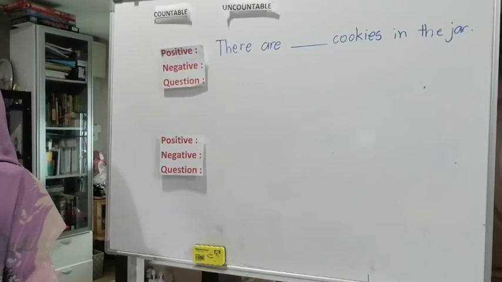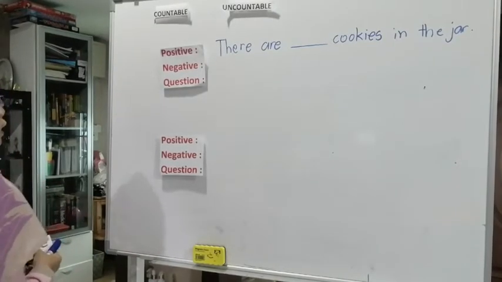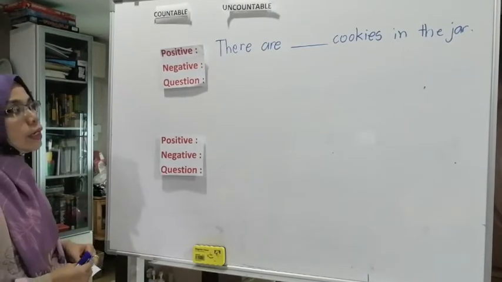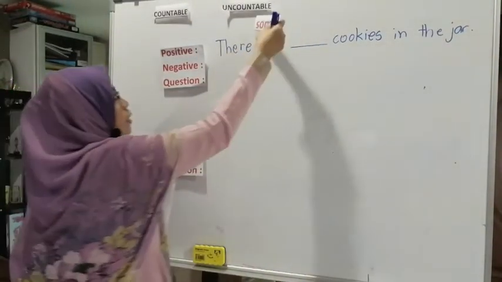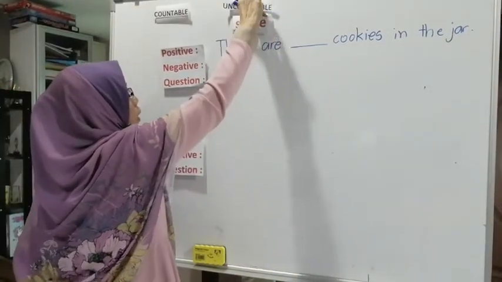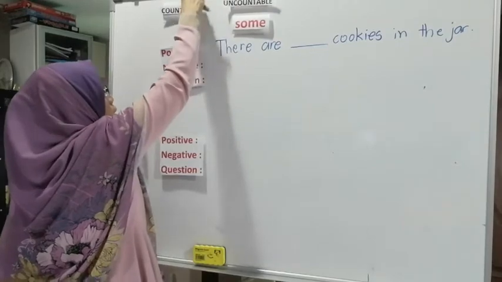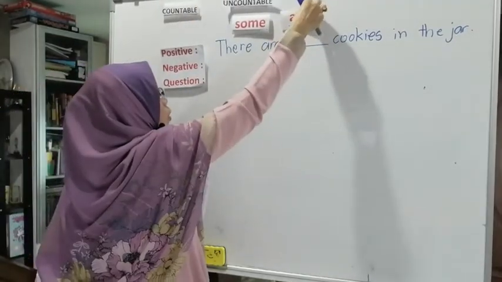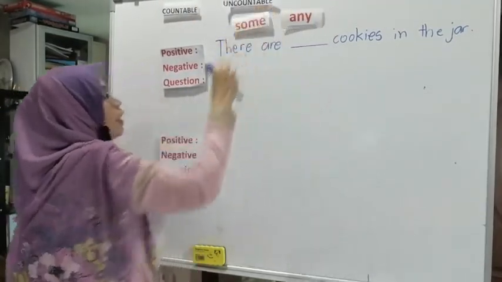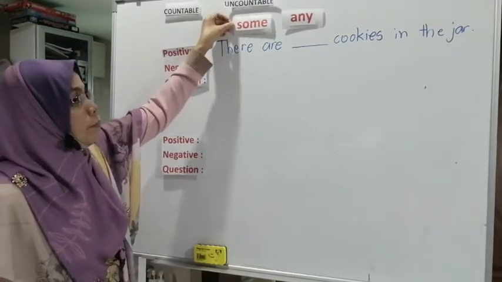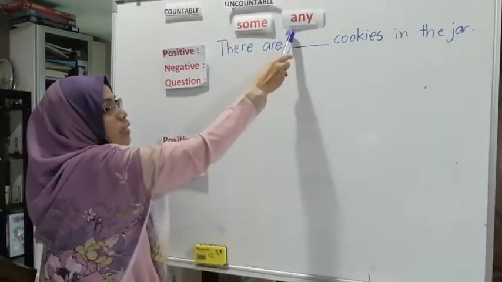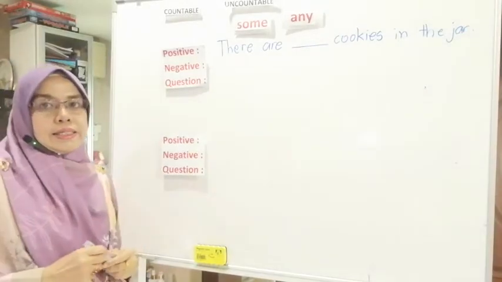So we are going to learn some and any in this topic, and you are going to see where this some and this any go in the sentence.